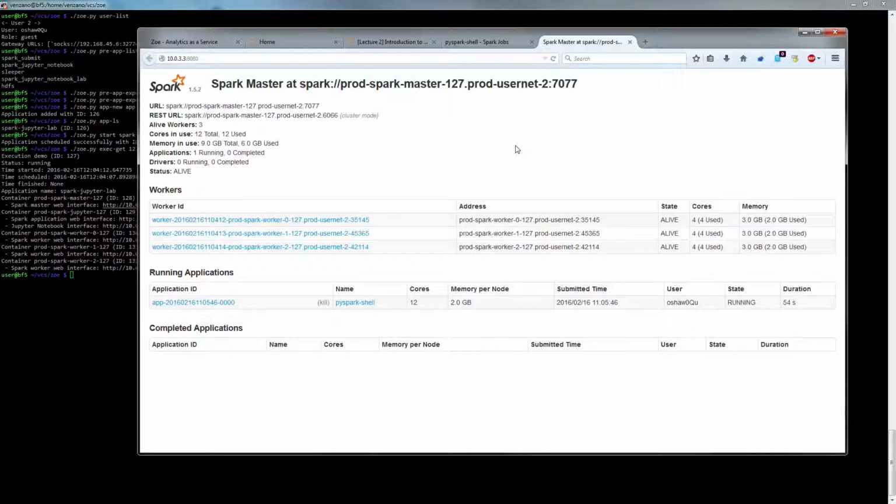Thank you. This concludes the demonstration of Zoe, and it showed how quick and easy it is to use Zoe to run Spark with the IPython notebooks.